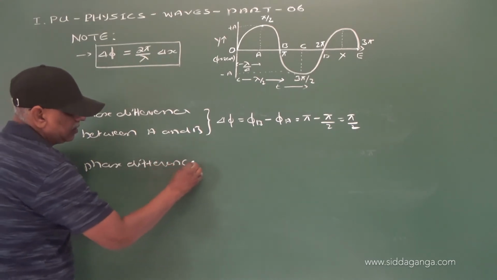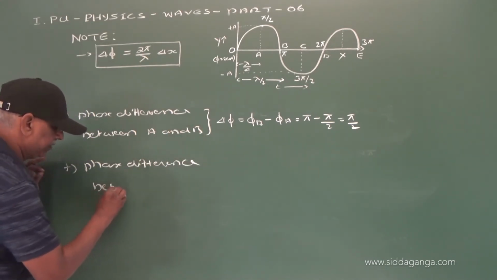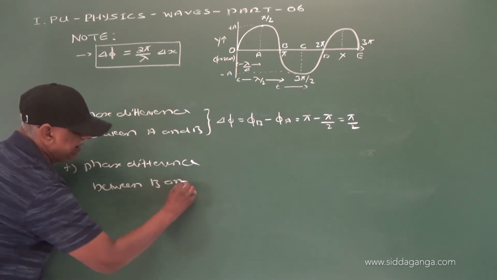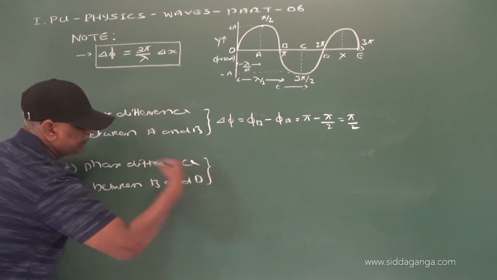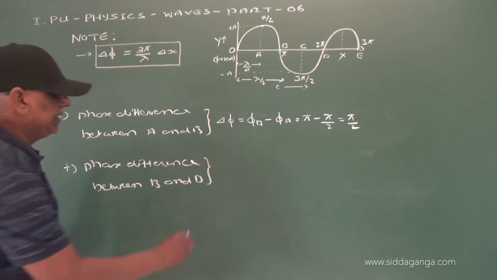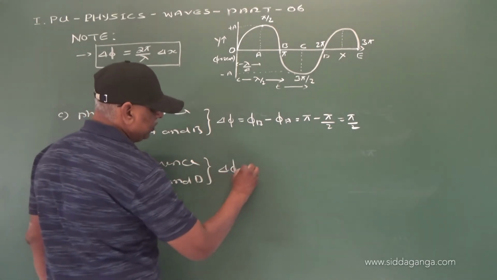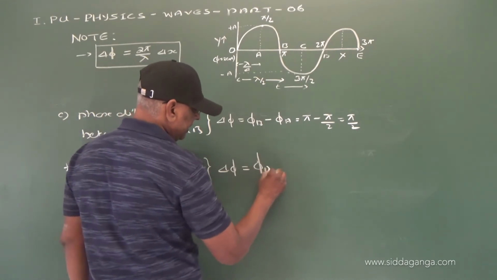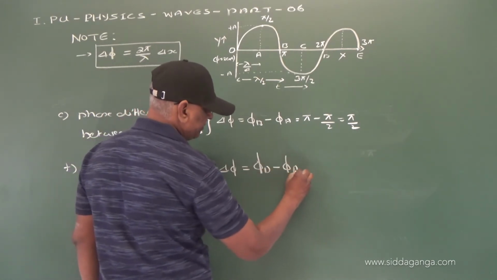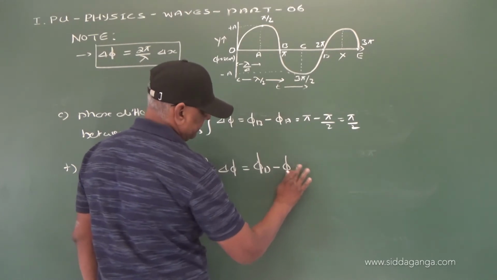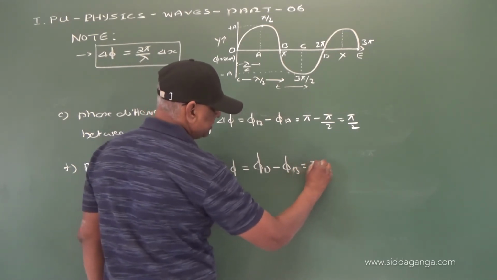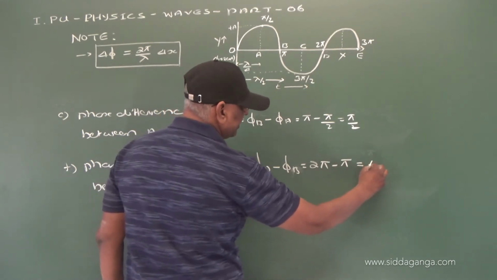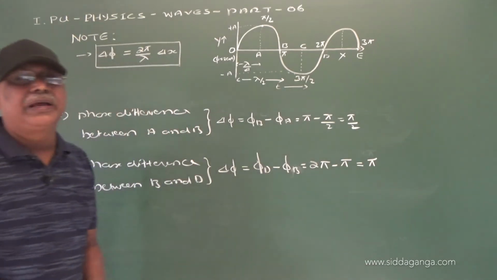Now, the phase difference between B and D. The phase difference between B and D, that is delta phi, is equal to phase of D minus phase of B, that is 2 pi minus pi, which is equal to pi.